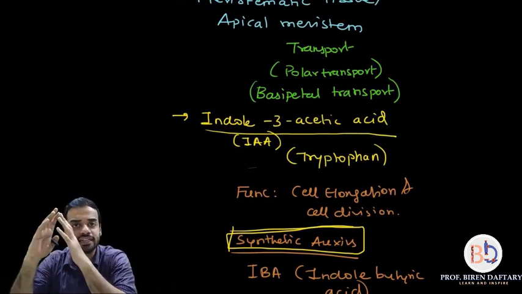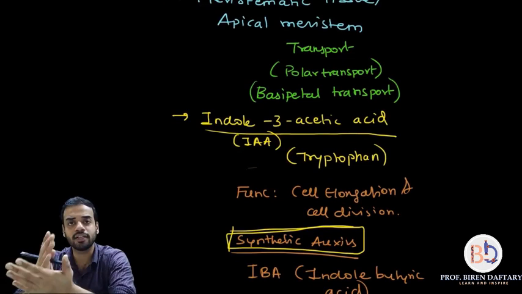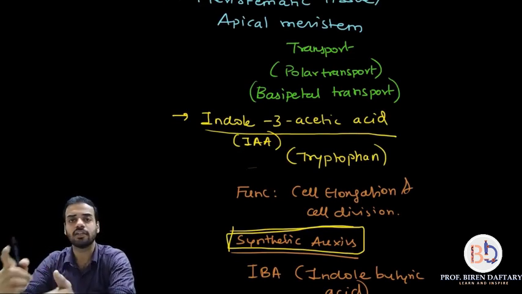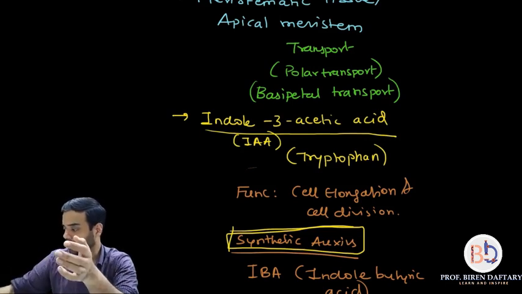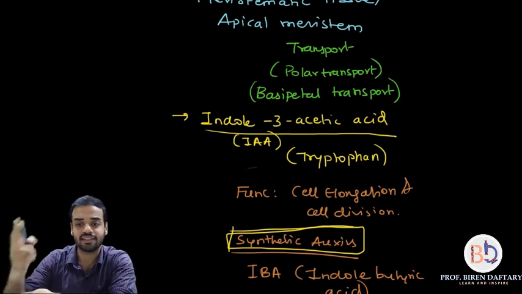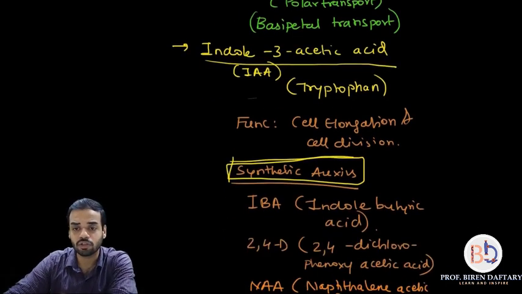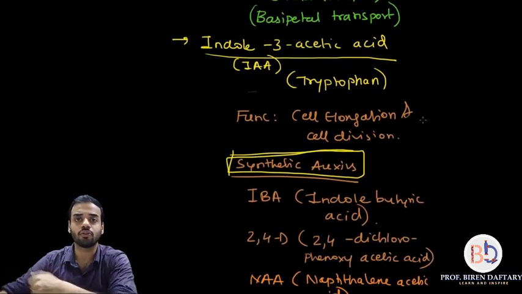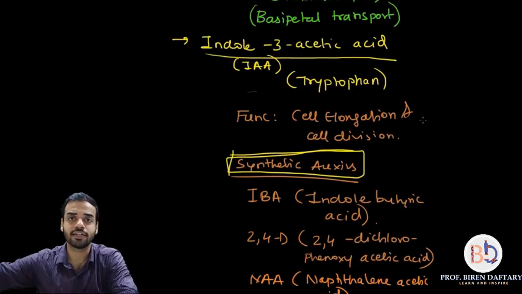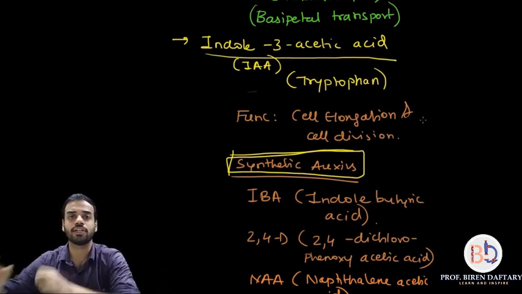So basically it is a growth promoter. And finally we learned about artificially or synthetically produced auxins, which are IBA, indole butyric acid. The next was naphthalene acetic acid, and the third one was 2,4-dichlorophenoxyacetic acid. I hope this is clear. So that is the part which is related to the artificially occurring auxins.